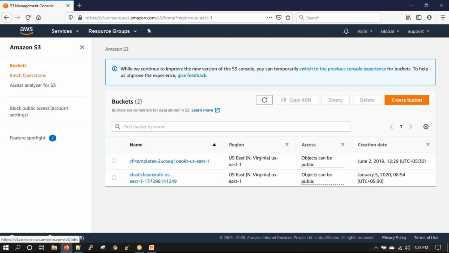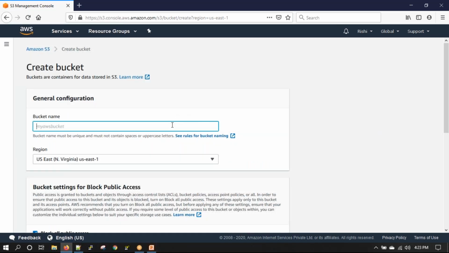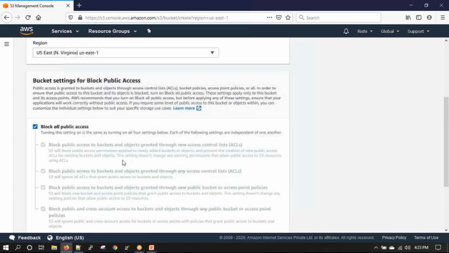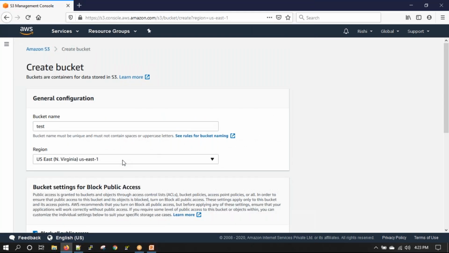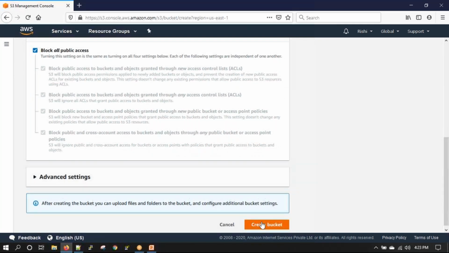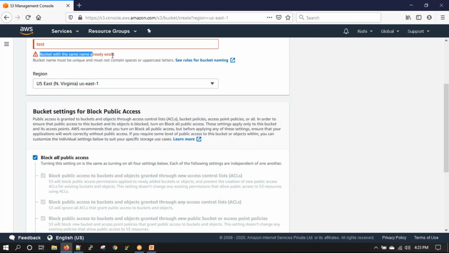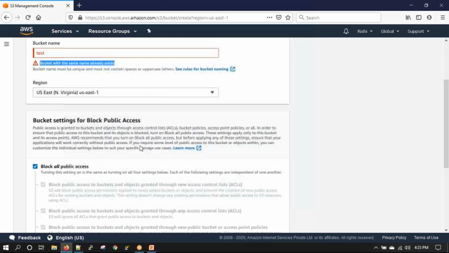No? Okay. So to store data onto S3, what is important? We need to create a bucket. Now bucket names are unique. Unique as in, if I create a bucket named test, nobody in the entire AWS will be able to create a bucket named test. In fact, I will not be able to create a bucket named test because it says bucket name already exists.